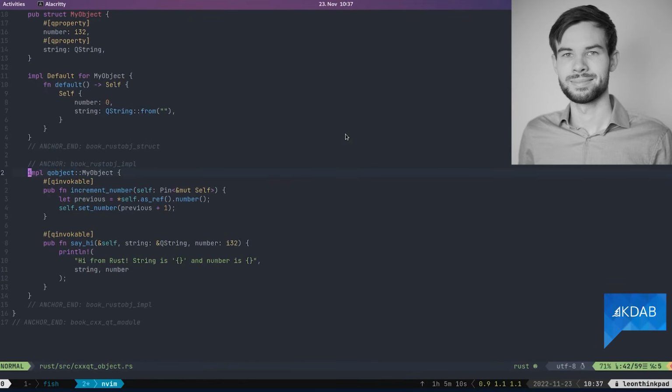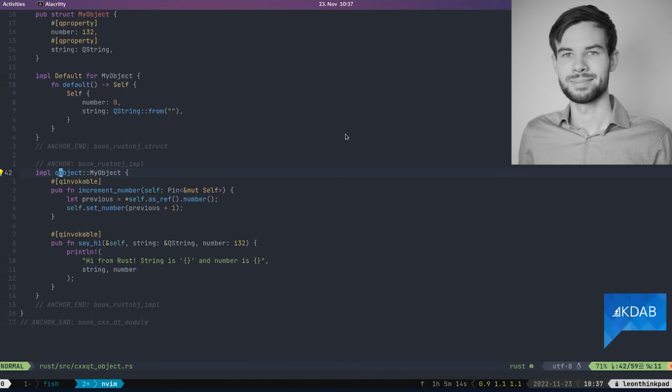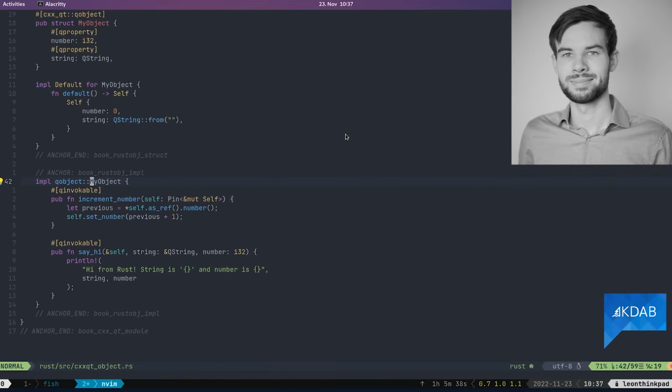We can add code to our QObject, and you may notice that here it says qobject::MyObject. That basically says we don't want to implement this on the MyObject struct directly, but on the QObject version of the MyObject struct, if that makes sense. Because we really generate two things out of this QObject that we declare above. One is the normal Rust struct, and the other is that C++ subclass.